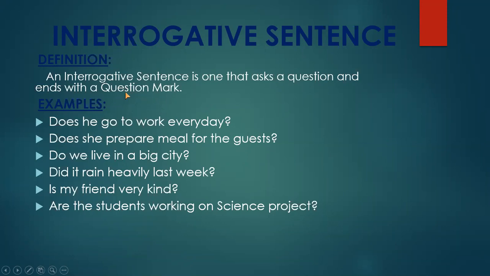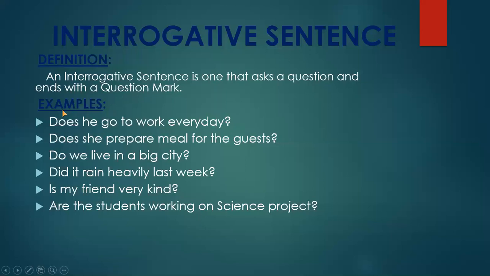This is the very important thing, that it has to end with a question mark because it is a sentence in which some question has been asked. And because of that, whenever a question has been asked somewhere, we have to put a question mark at the end of the sentence. Remember this thing.